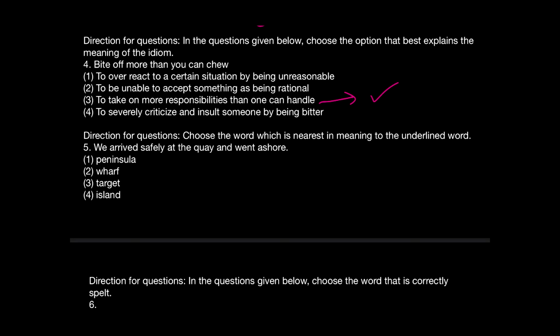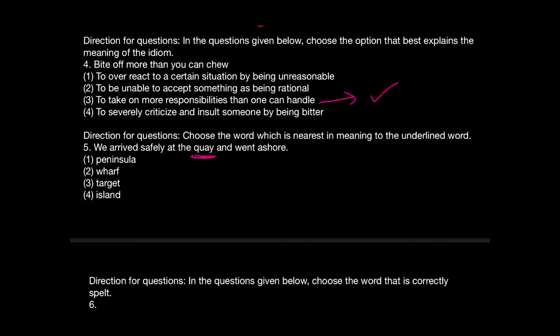If you got that right, congratulations. Moving to question number 5. Choose the word which is nearest in meaning to the underlined word. Now this is underlined over here, quay. That will be underlined in your PDF, but here, just bringing the question on the screen, I forgot to underline it. So, we arrived safely at the quay and went ashore.